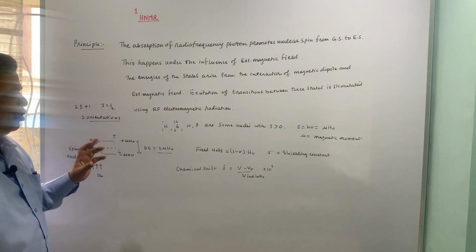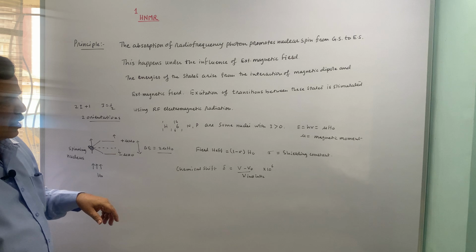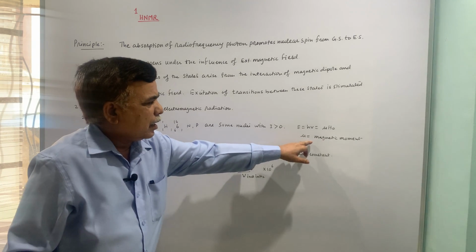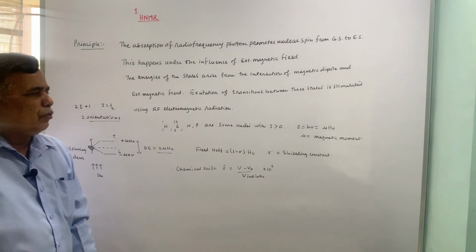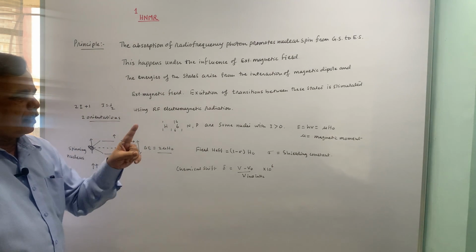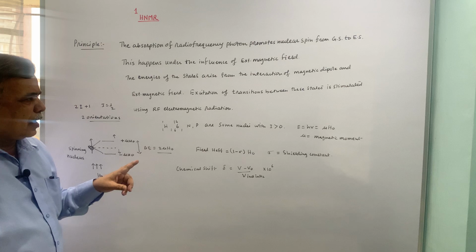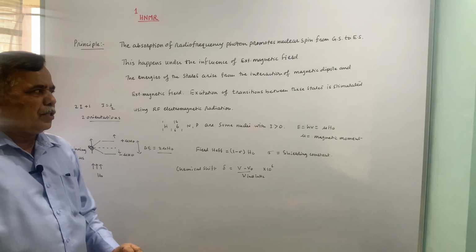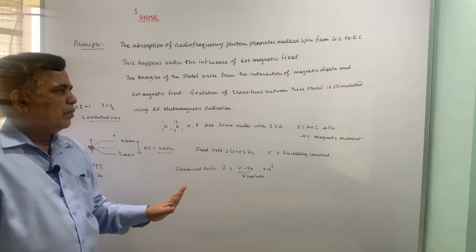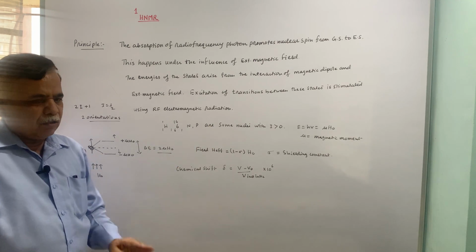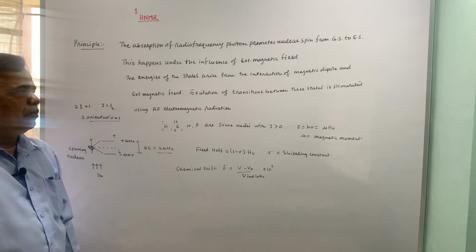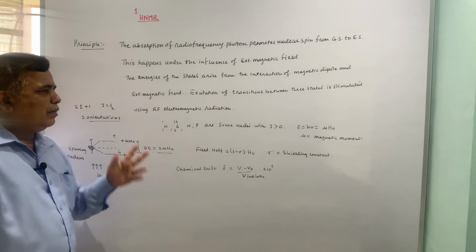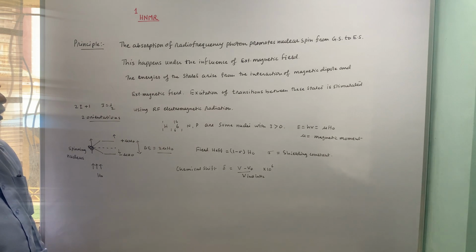Magnetic dipole is a property of a nucleus, and that is possible only when I is greater than 0. For I equal to 0, there won't be any magnetic moment, and those nuclei are not useful for structure determination, because they are not going to show any resonance phenomenon.